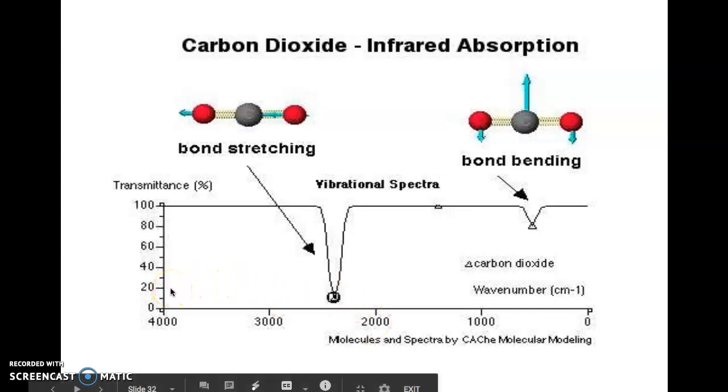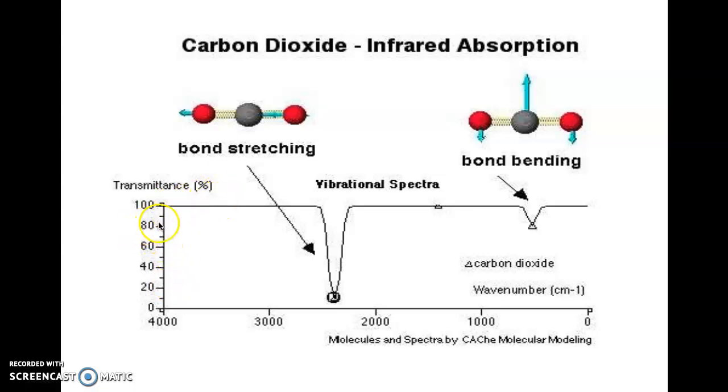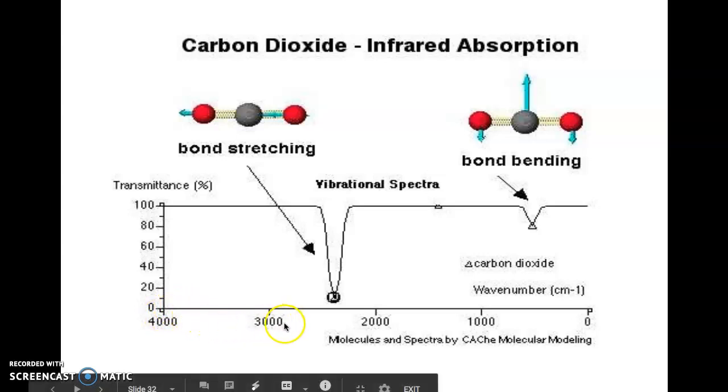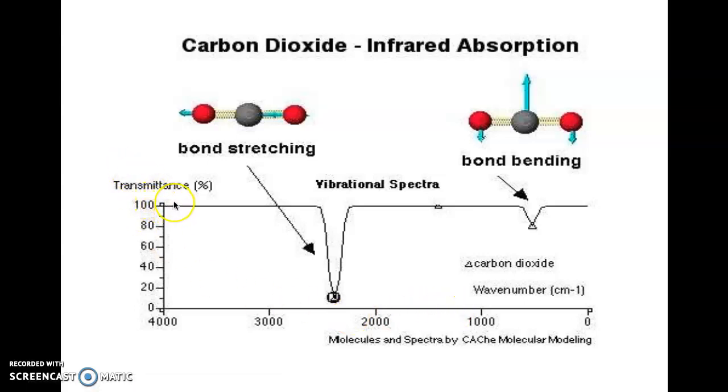And the way this is done is pretty straightforward. What they do is they take the gas and they run a long range of infrared energy at different frequencies, and they see whether or not the molecule absorbs energy or not. So they did that with carbon dioxide right here. So they added 4,000 wave number, 3,000 wave number, and all of a sudden when they reach around 2,200, they see a big drop. That means that the molecule absorbed that energy.